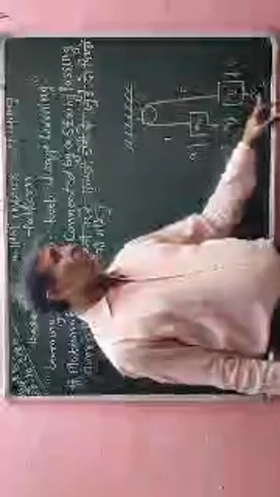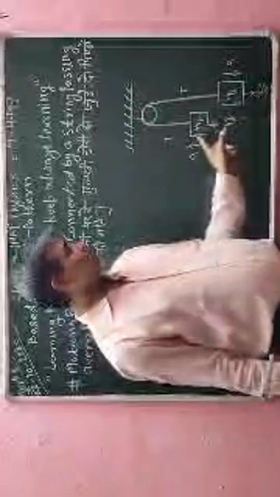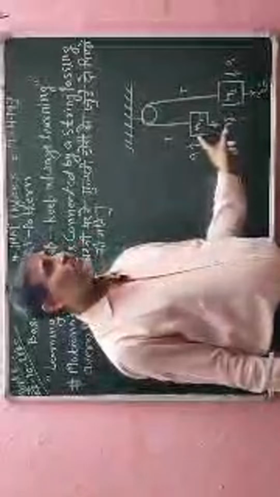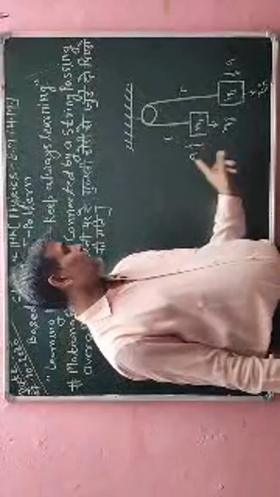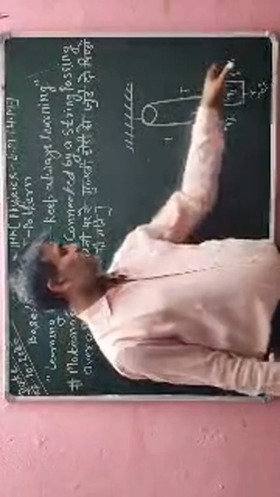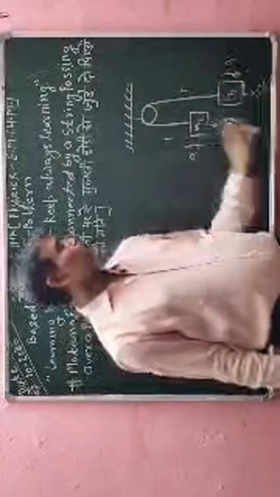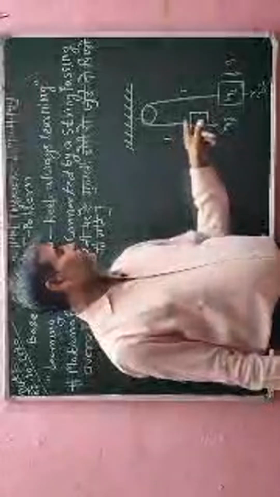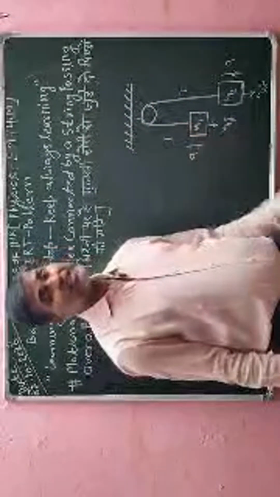With this mass, one gravitational force will be in the downward direction, that is m2g. Now I am saying if any object is moving upward or downward, in this case, the objects will have a common acceleration a. One object's acceleration will be upward, and the other object will have acceleration downward. So we have to calculate the value of acceleration and also the value of T of the string. What is the tension force in the string?